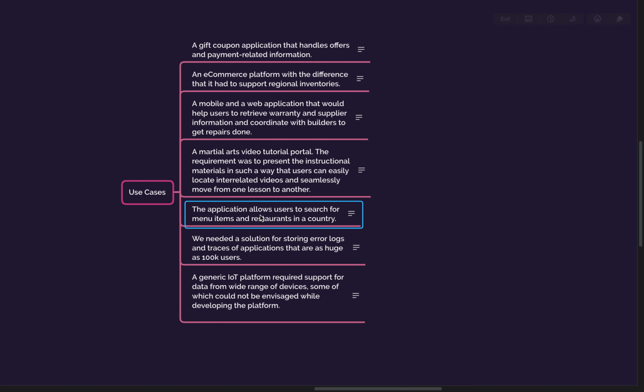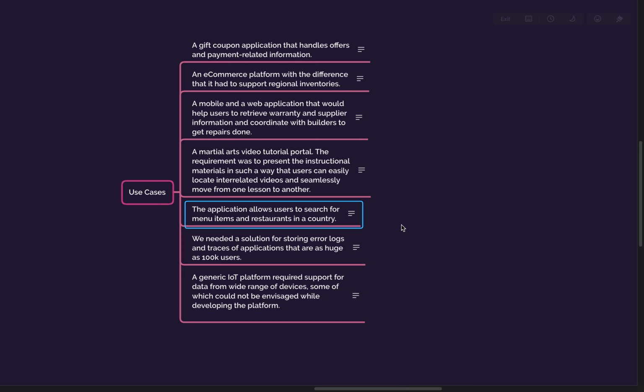The application allows users to search for menu items and restaurants in a country. So we are talking about searches, and when we talk about menu items, let's say we talk about Zomato, which is very popular in India, and we are talking about hundreds of thousands of restaurants, and there will be at least 100 menu items in each restaurant, right?